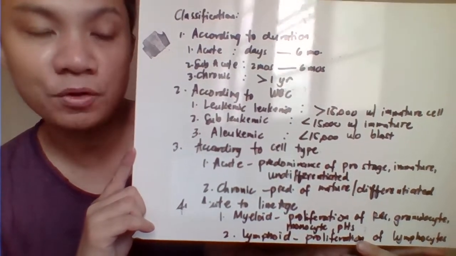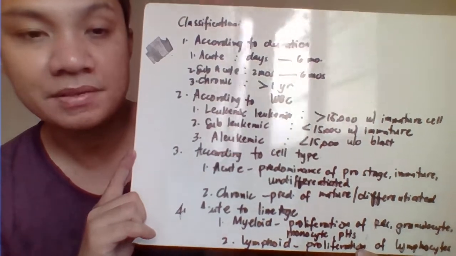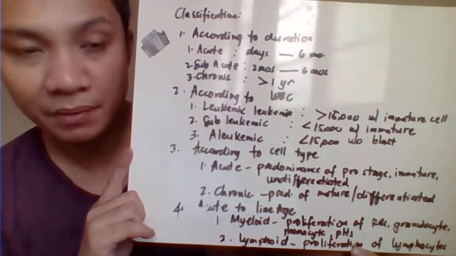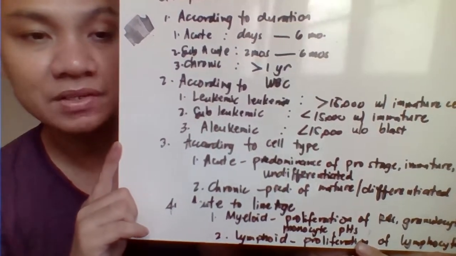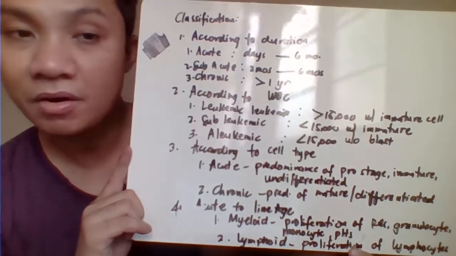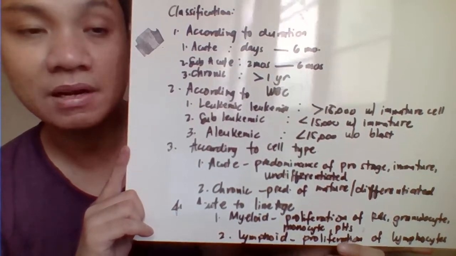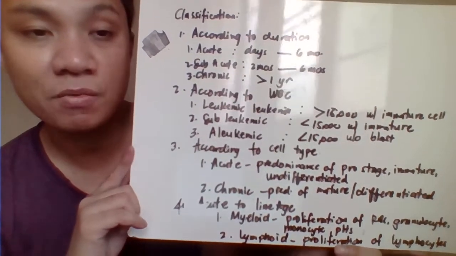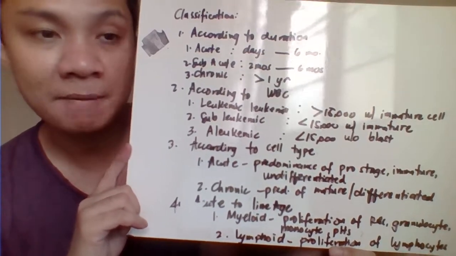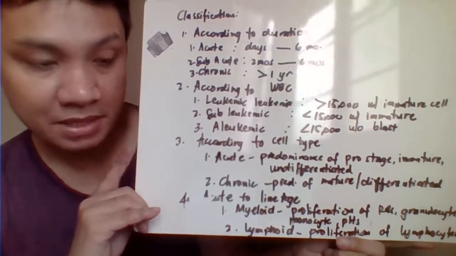And according to the cell type, we have acute and chronic stages. Acute leukemia would most likely have a predominance of the acute stages, which are your pro stages, immature, undifferentiated. But when we speak about the chronic one, it's long-lasting already, with longer duration, so expect more differentiated and mature stages to be predominating.